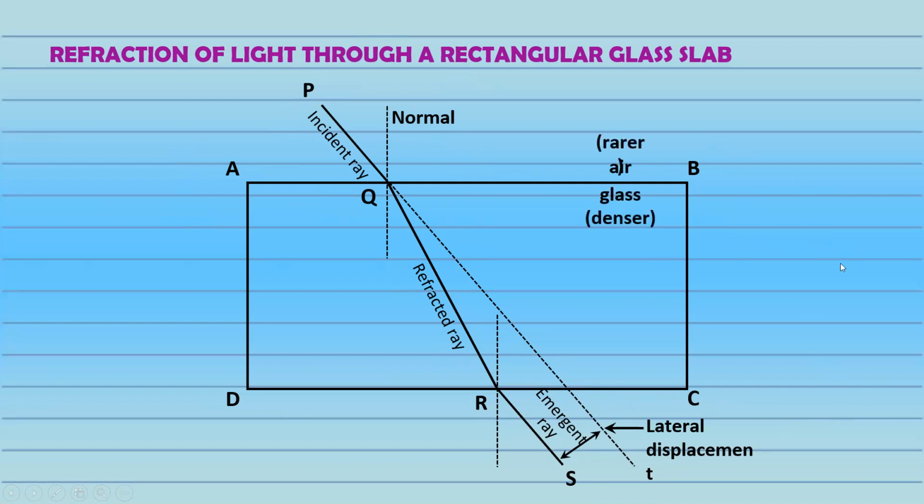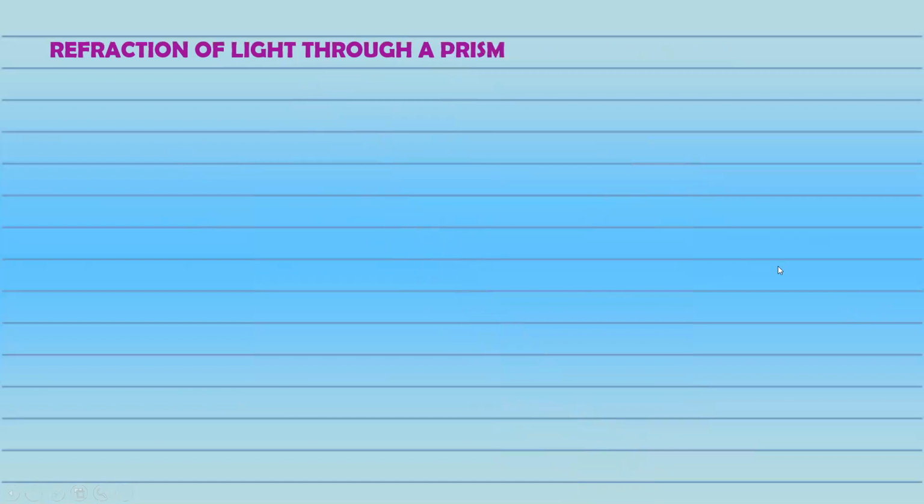You have to just fill the blanks then. Like what is left, you have to fill it up. The incident angle, the refracted angle, and the emergent angle. Right. For a rectangular glass slab, I and E should always be equal, right? Because the surfaces are parallel to each other. So that's the easiest way that this can be drawn.